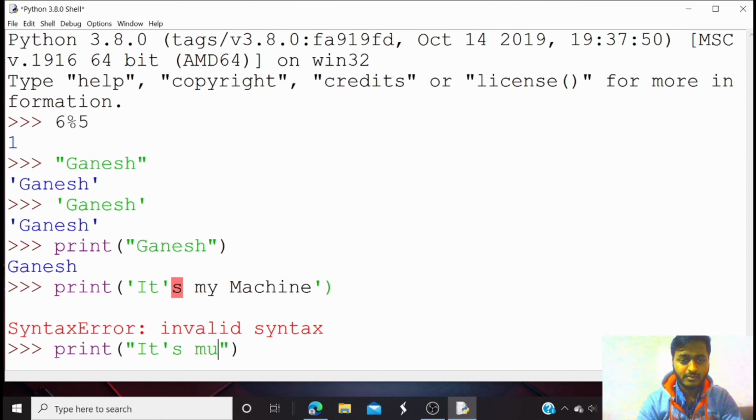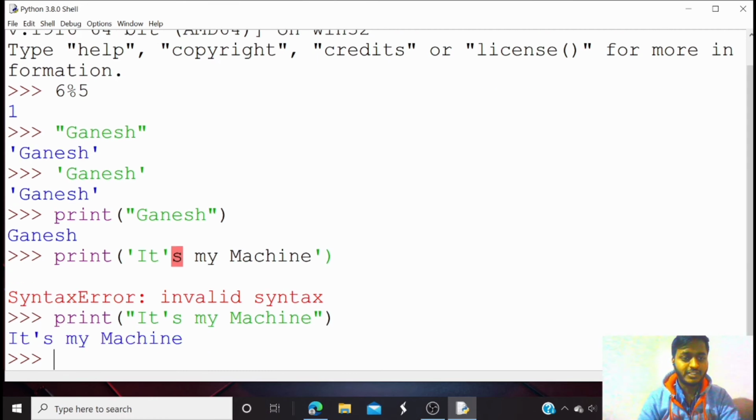Print, it's my machine. So it's giving the same output, it's my machine. So you have to be careful about that. If you use the double quote on the outside, you have to use the single quote inside, and if you are using the single quote outside, you have to use the double quote inside.